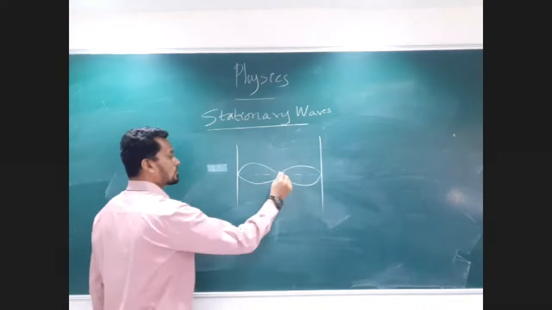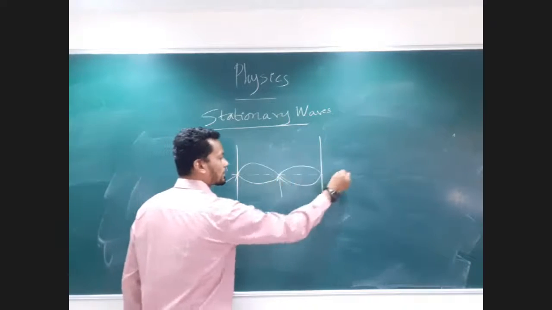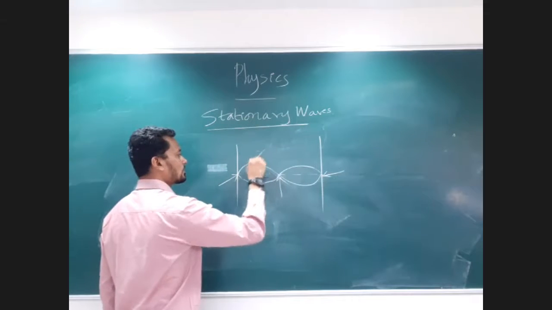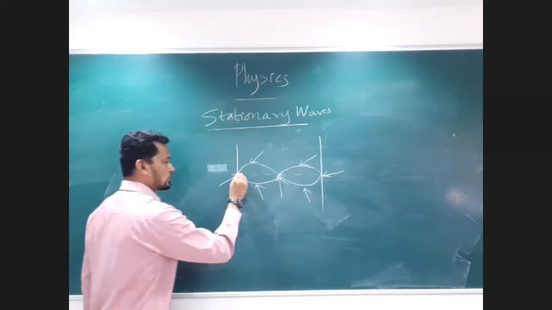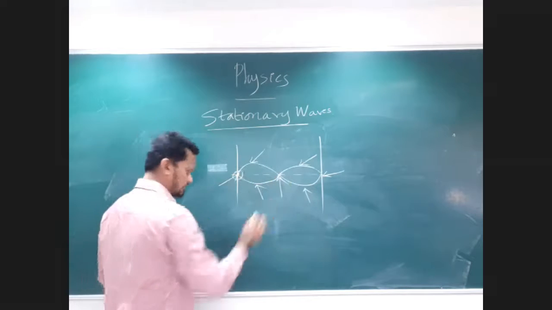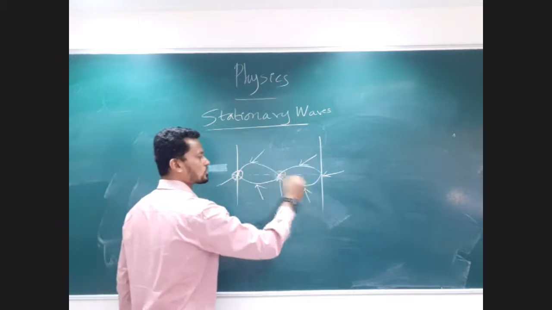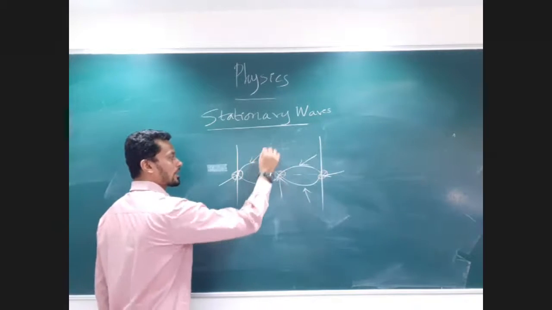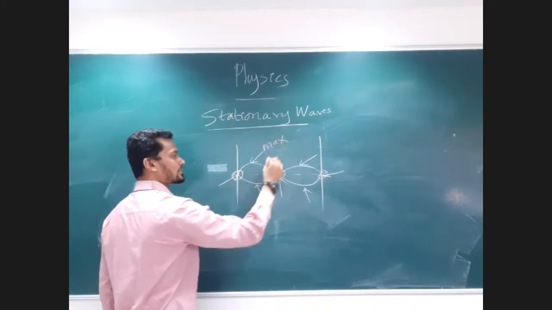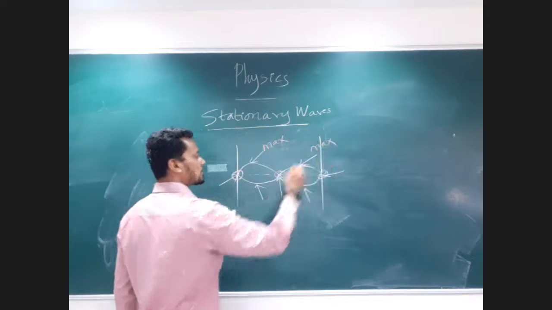Now in this particular loop, certain particles of the medium will vibrate at their own position, that is this position. We call this the rest position, the mean position. And certain particles go to the maximum displacement. That's the amplitude. So here also it's maximum displacement, amplitude over here.